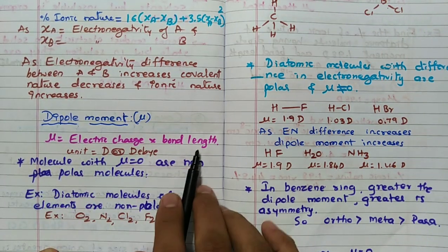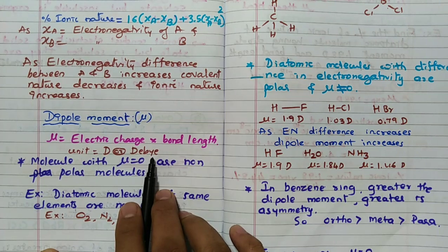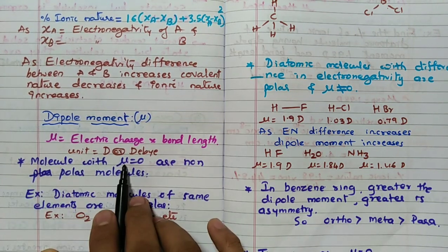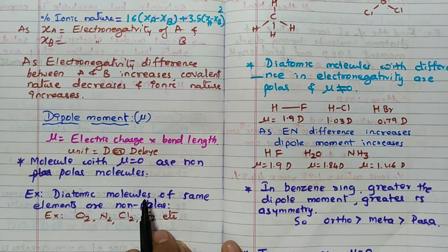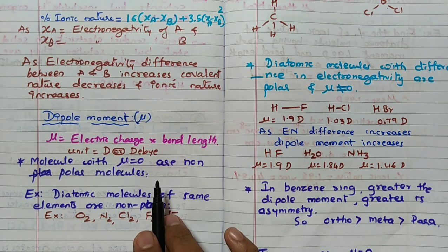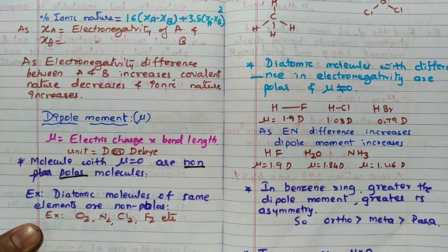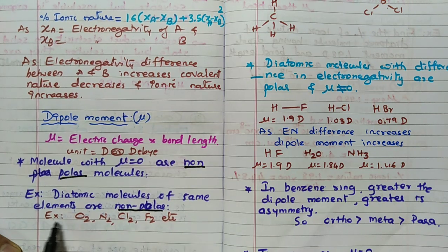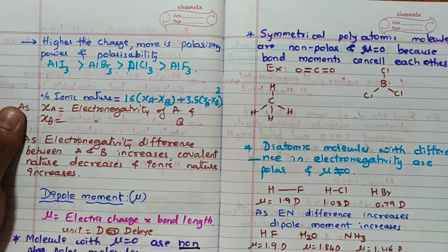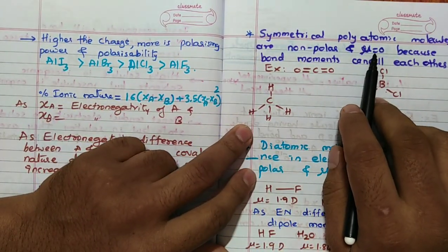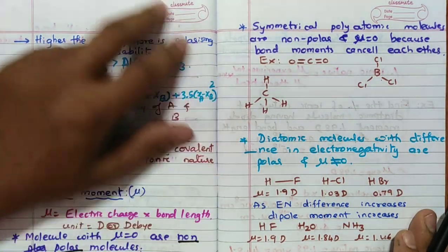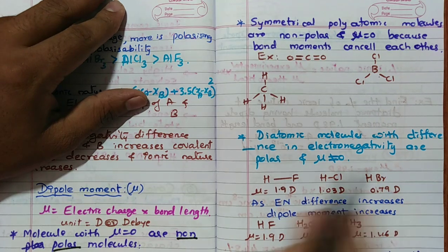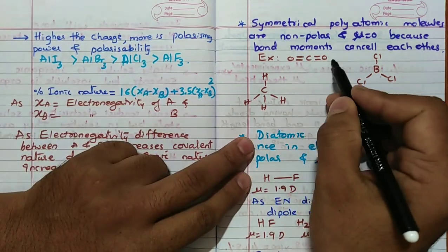Then dipole moment. Dipole moment is nothing but electric charge into bond length. The unit is debye. Molecules with mu equal to 0, dipole moment equal to 0, are called non-polar molecules. Example: diatomic molecules of the same element are non-polar, see O2, N2, Cl2, all these are non-polar. Or symmetrical polyatomic molecules are non-polar. For example, mu is equal to 0 because the bond moments cancel each other. So remember that point. For example, in CO2 here there is a bond moment, here there is a bond moment.